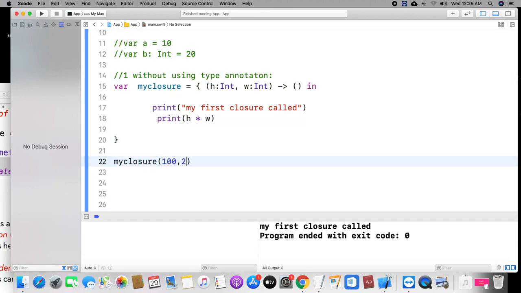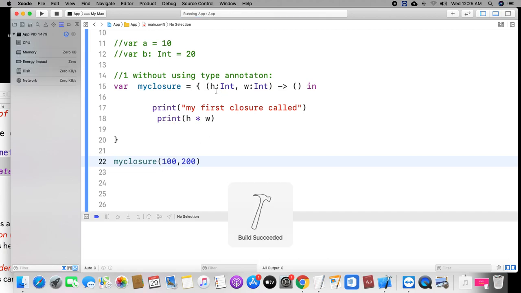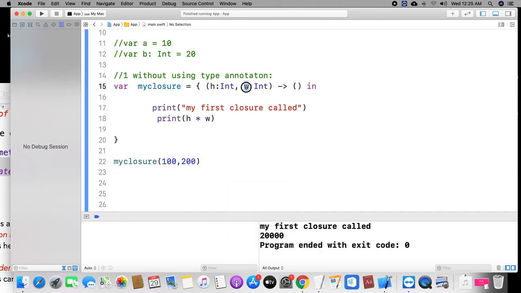100 comma 200, I am passing to the closure. Look here, 100 will be copied into the H, and 200 will be copied to the W. Look here, I have taken the return type operator. After that, I specified the parenthesis, which means the return type is empty. I didn't specify anything.